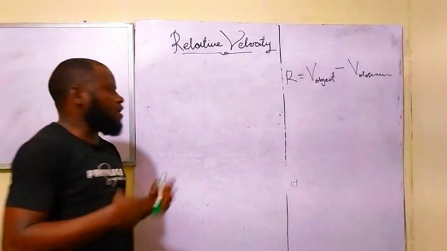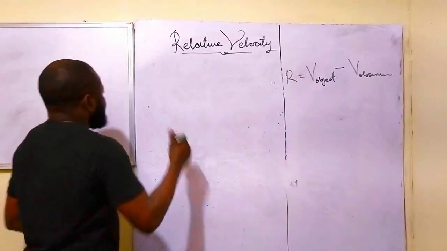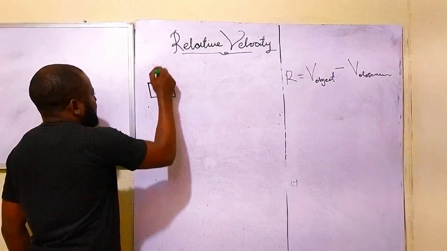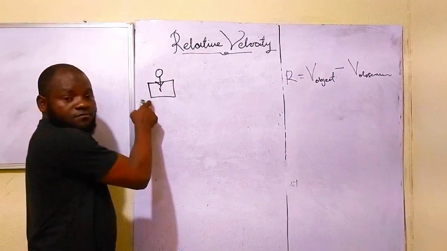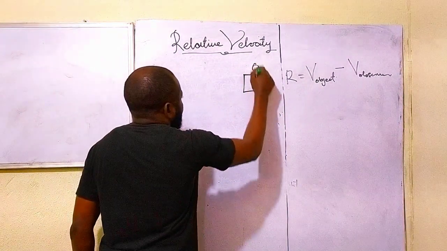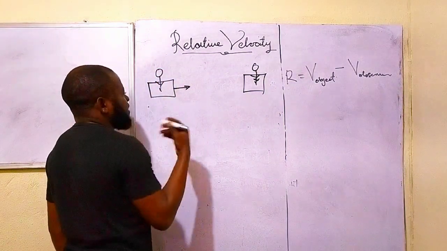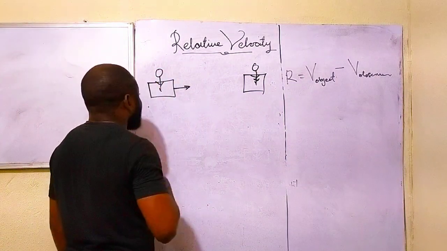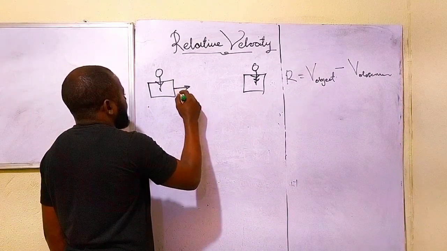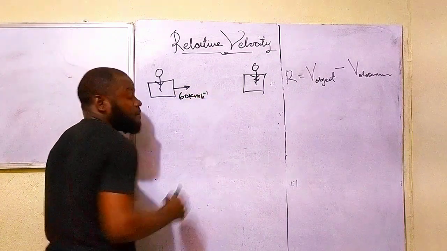Another scenario for you to be able to handle any question under this is, in case I have something like this. This is me inside my own car, and this is you inside your own car. I'm moving like this with a speed of, let's still retain our 60 kilometers per hour.